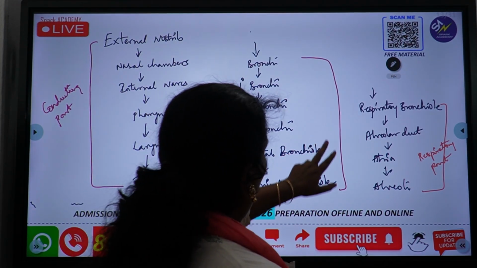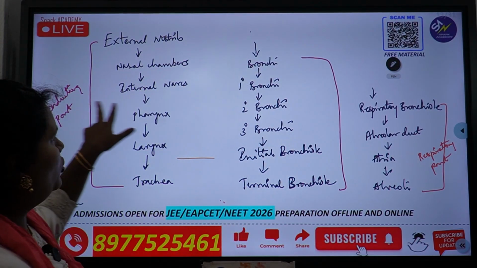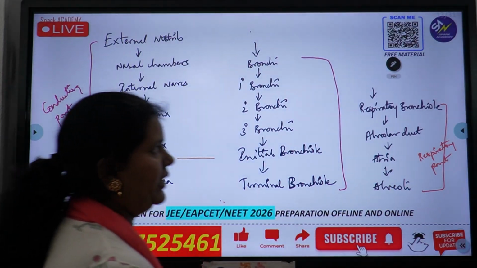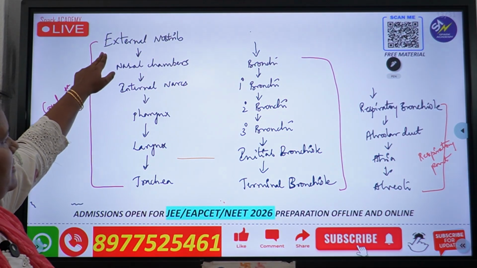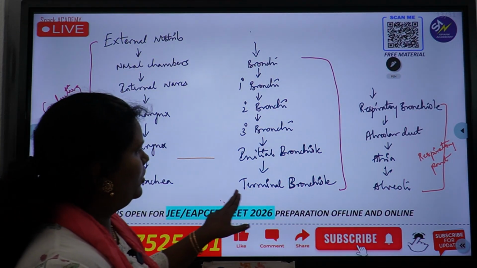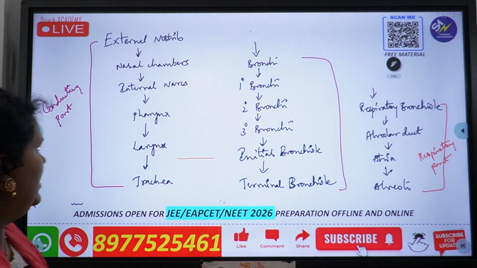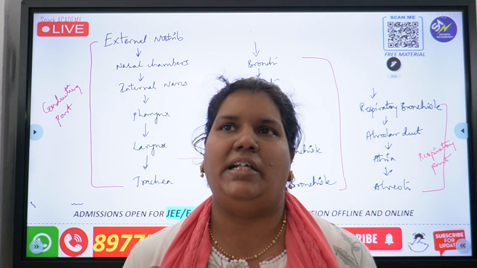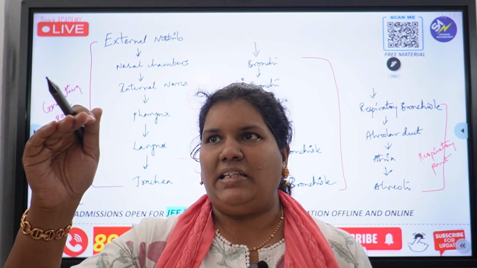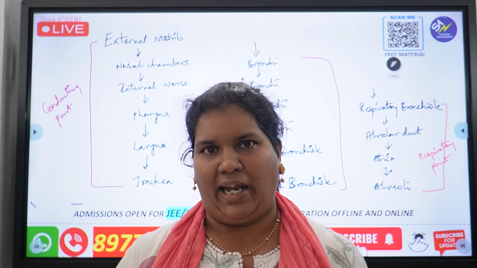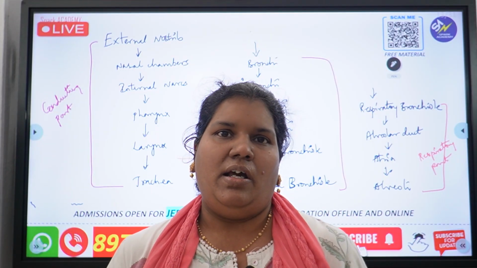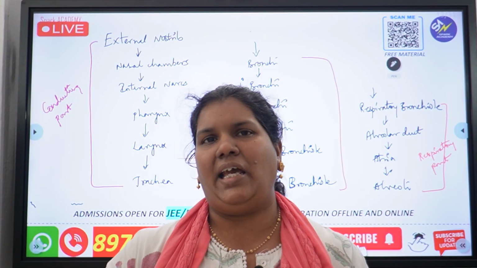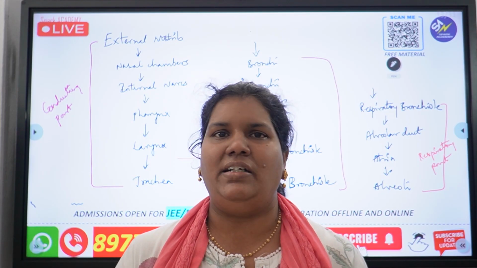Now, if you can see, I have written two parts here, the conducting part and respiratory part. Right from external nostrils to terminal bronchioles, this area is called conducting part. Now, what do you mean by conducting part? Conducting part means this is the place where the gases will enter and exit. Here, no exchange of gases will happen. Conducting just means the air passes into the respiratory tract area.